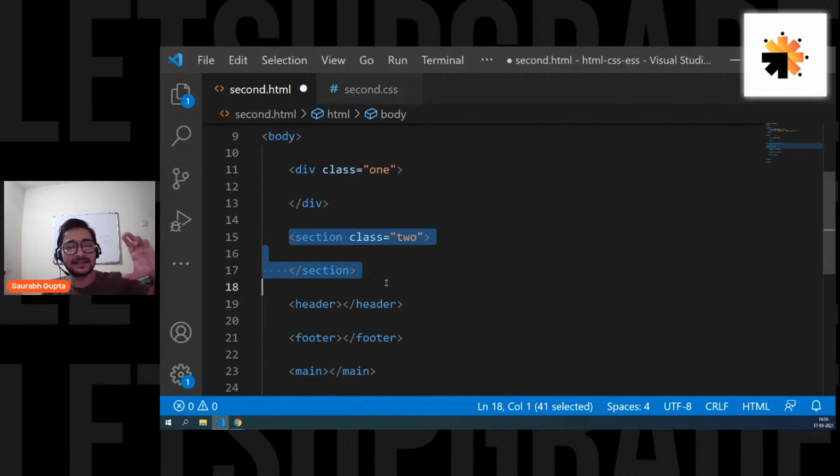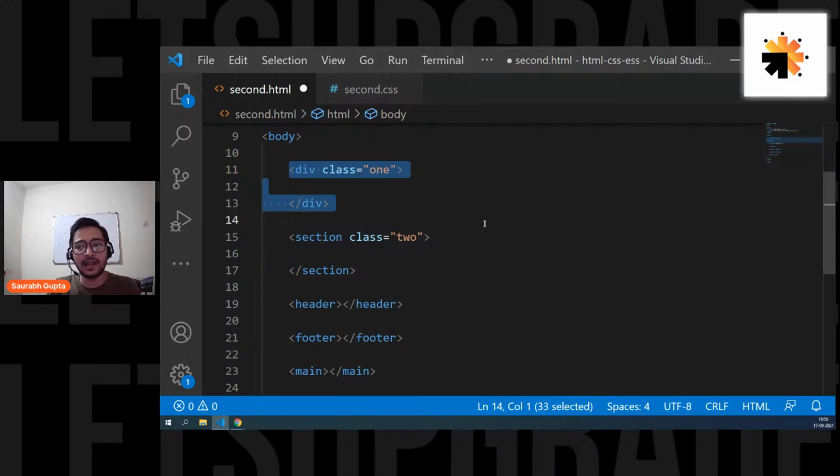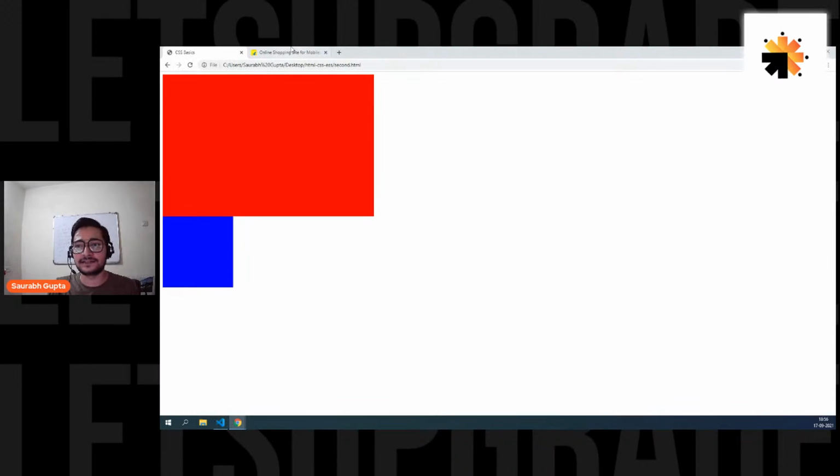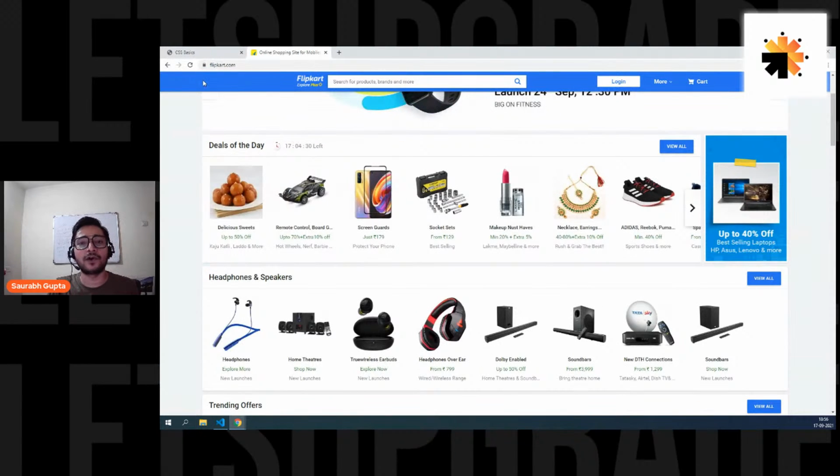They understand that this is a section, so they can consider it a big section and take it as a result for the search engine. So it's a good standard to use the section tag. For all your separate, meaningful sections, you can use a section tag. And if you're just creating a simple container inside the section, you can use a div tag. Now, for your header section, the top one, this is what we call a header.